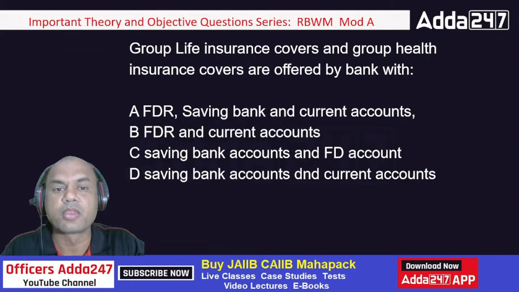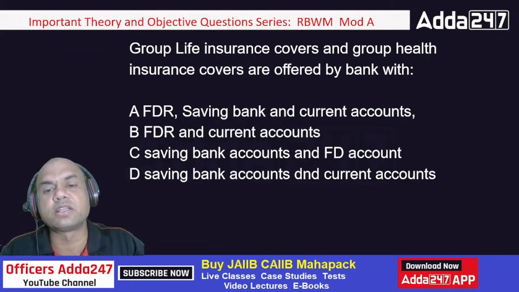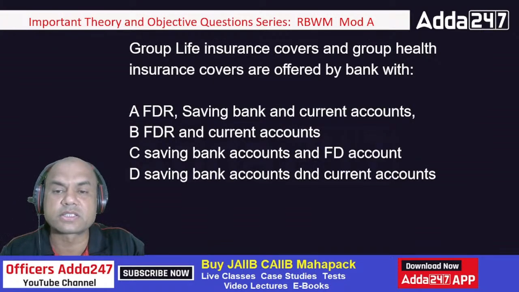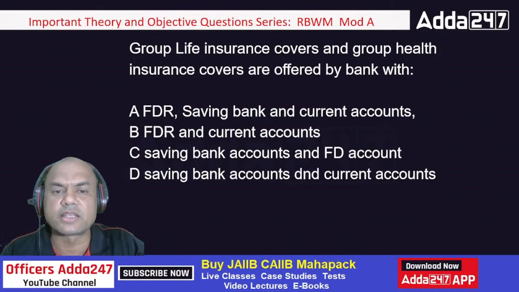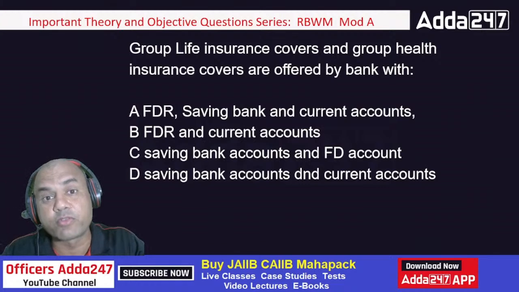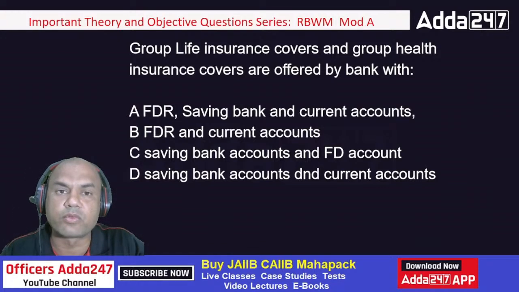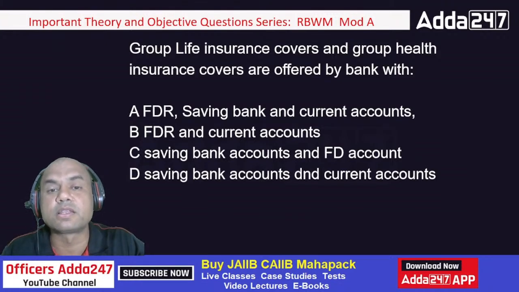Group life insurance covers and group health insurance covers are the covers offered by the banks. This life insurance policy and health insurance policy are offered by the bank freely. For example, you open a savings account with us, we'll give you 2 lakh health insurance.